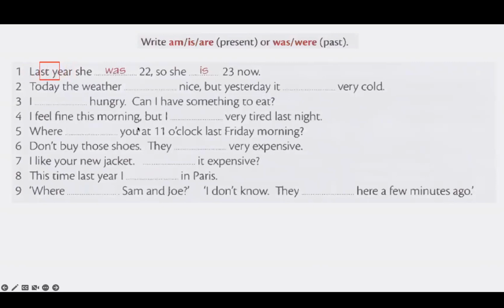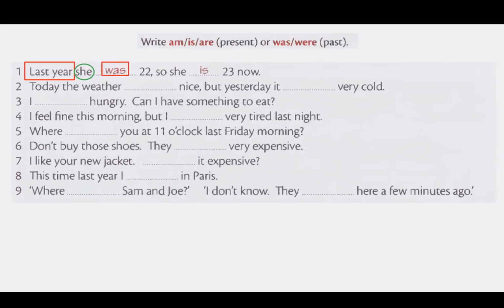Here in the first sentence, we have last year. So last year is about the past. So what is the past form of to be? Was, were. So this means you are supposed to use was or were. And you need to check the subject. What is the subject? She. So with she, we use was. So that's why the correct answer is was. Last year, she was 22.